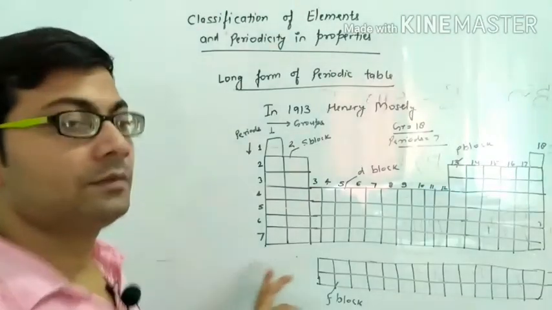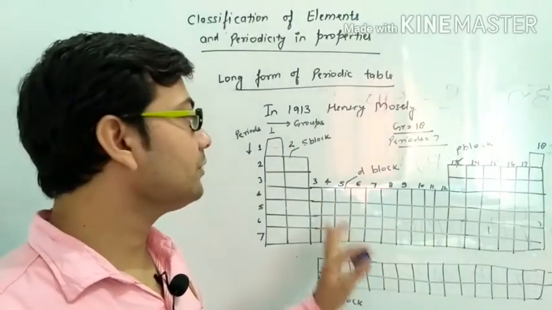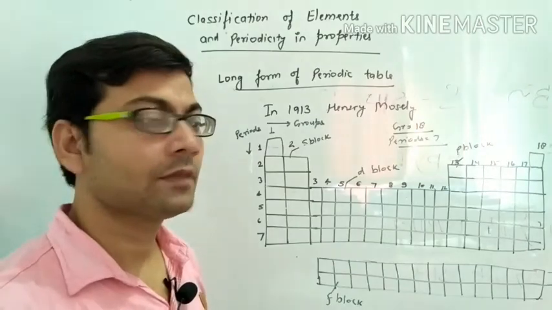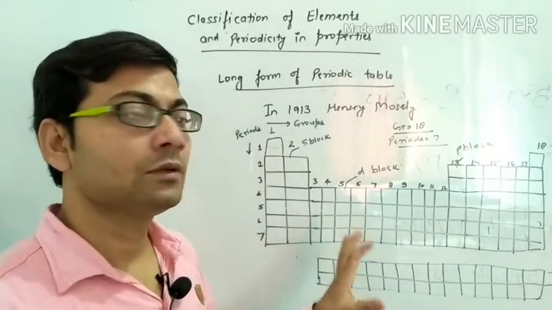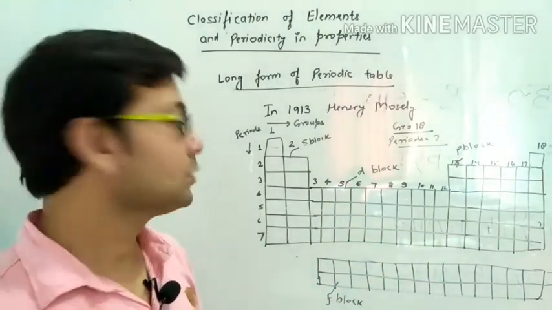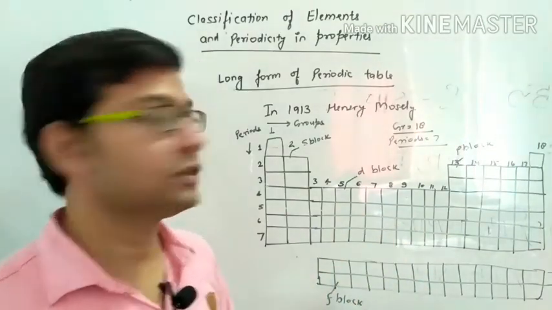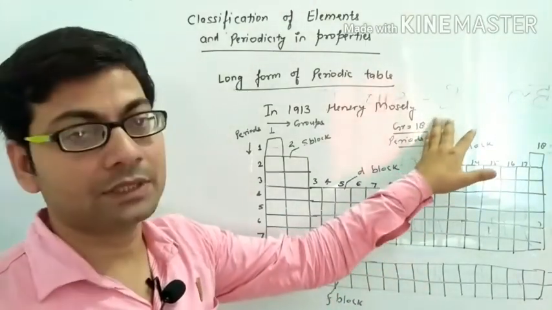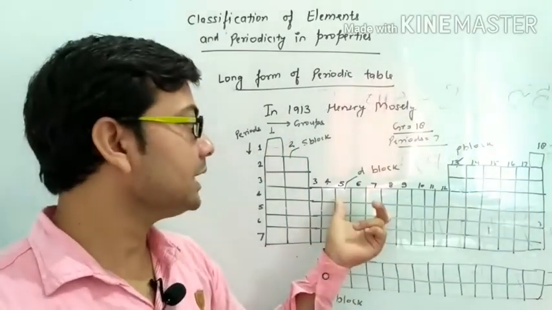So this is the pictorial diagram regarding the periodic table. We discussed how many vertical columns are present in the long form of the periodic table. There are only 18 vertical columns, so 18 groups are present: 2 in s, 6 in p, 10 in d.